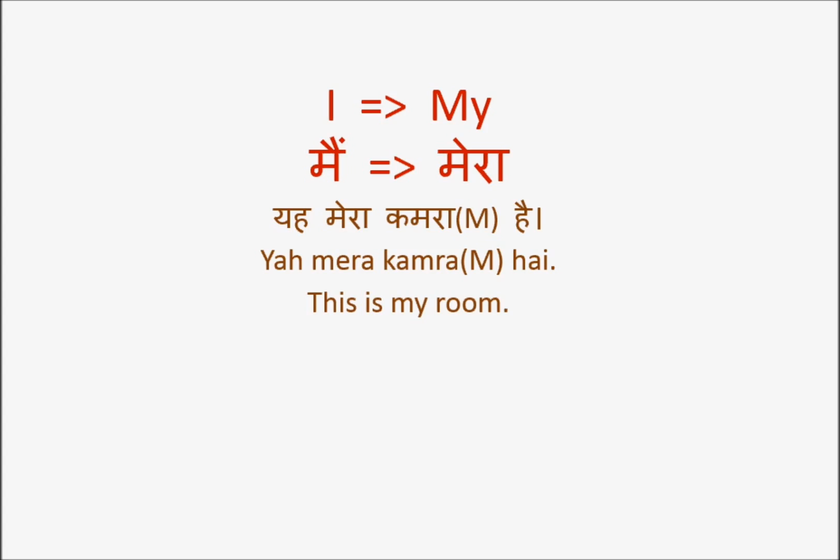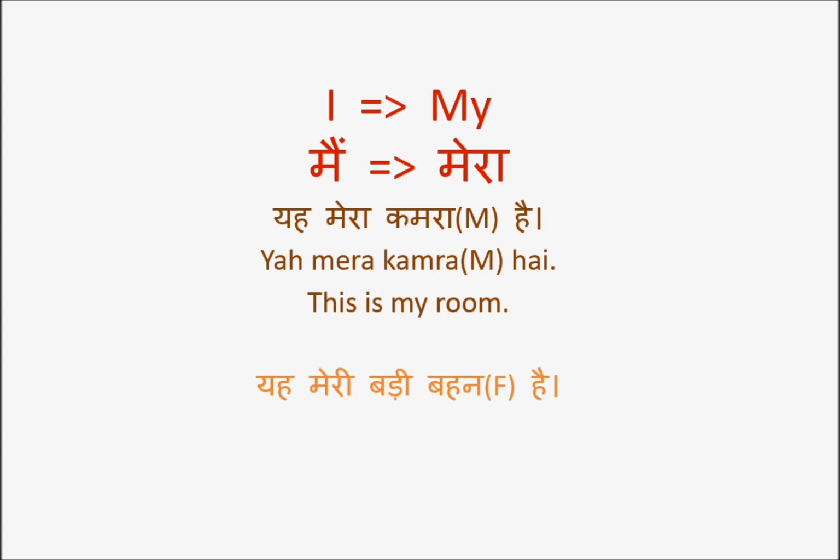That is why you say यह मेरा कमरा है, because कमरा is masculine, so you have यह मेरा, not मेरी कमरा. यह मेरा कमरा है, this is my room.